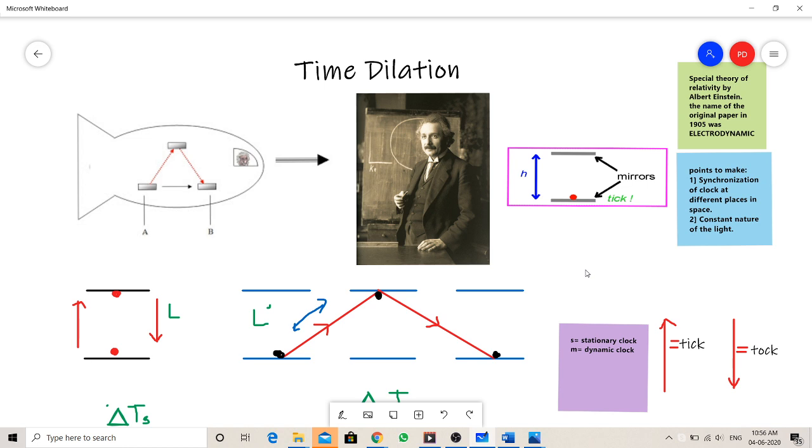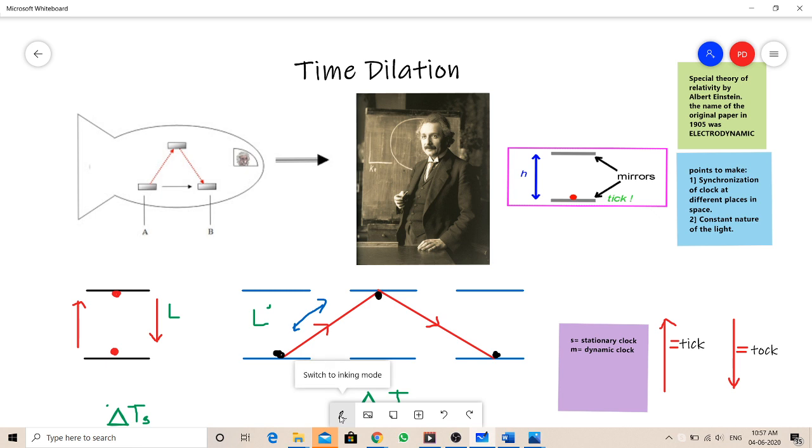Special relativity contains more such absurd, interesting things like relativistic velocity, relativistic mass, relativity of simultaneity, and Lorentz contraction or transformation, and so on. But time dilation is the most important because it drastically changed our insights about the nature of time. So here we have the great genius Albert Einstein.